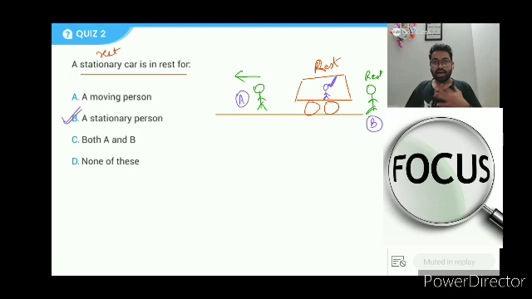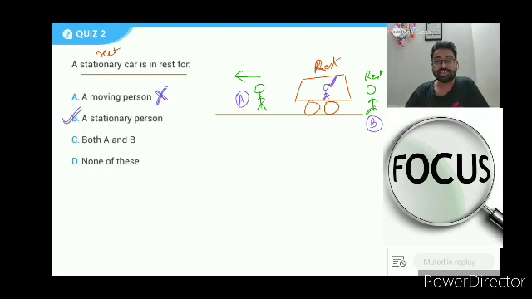See, I am at rest. If I want to see somebody at rest, they should not be moving. If I am standing here and this other person is moving, I will say, bro, you are moving, you are in motion, you are changing your position with respect to me. So A option is incorrect.